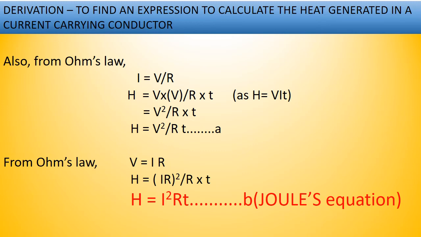So children, this formula allows us to calculate the heat produced in a wire through which a current I flows, which has a resistance R, and the current flows for a time t. So H = I²Rt. This relationship was found by a scientist, James Prescott Joule, hence it is given the name Joule's equation. Now let us go to Joule's law. Let us state it.